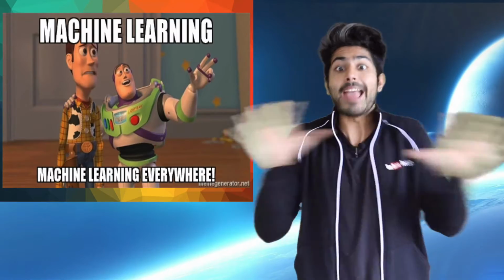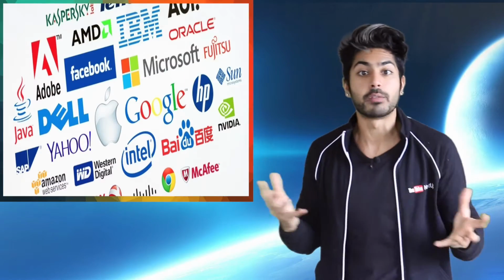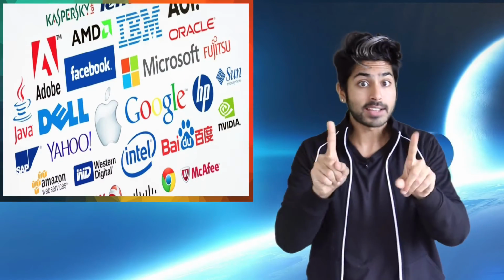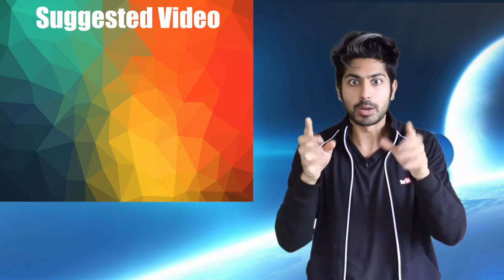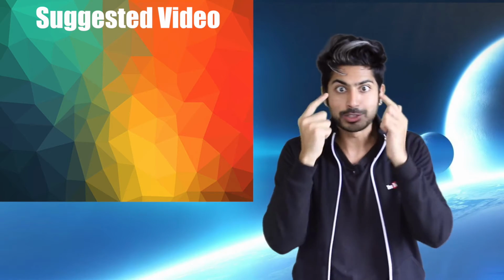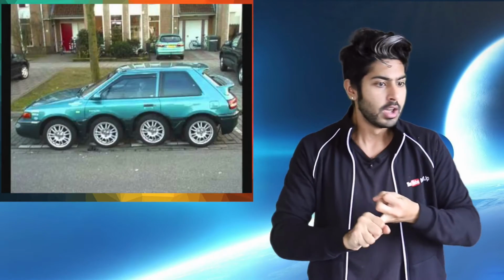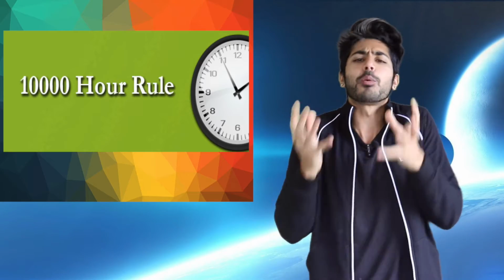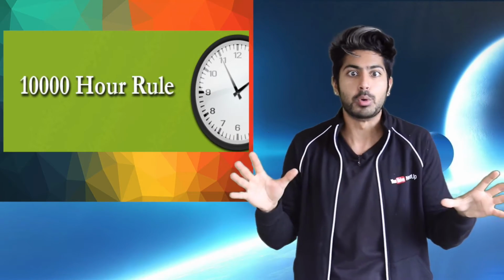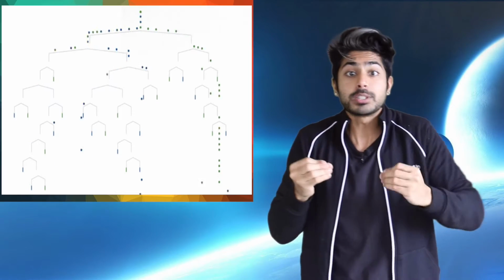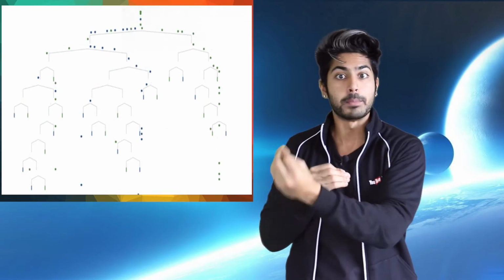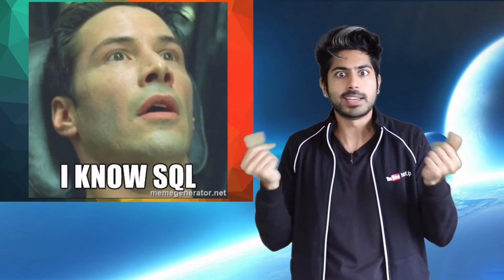Machine learning is already everywhere on the internet. Every major service uses it in some way. In fact, YouTube's using it right now to decide which other videos you might like as you watch this. And its usage will only grow over time. It'll be embedded in all of our internet-connected devices. Everything from fridges to cars to personal assistants will be learning and adapting to our needs. And you know that rule that says you need 10,000 hours to master any skill? Well, we'll just be able to offload that training time to our machines and it'll give us superpowers instantly.